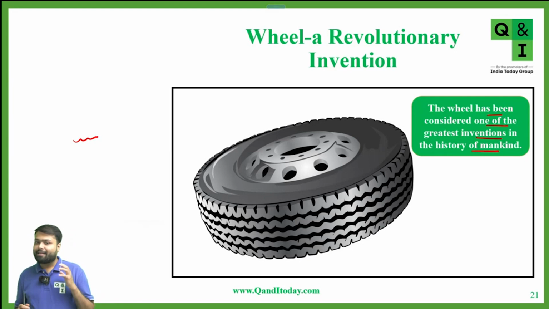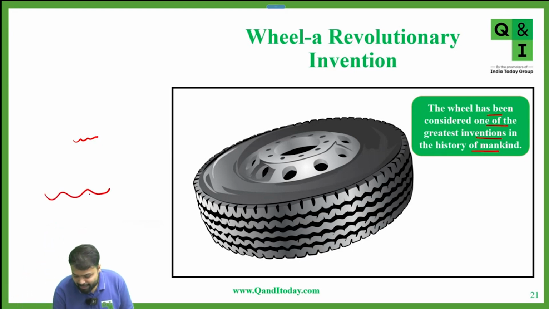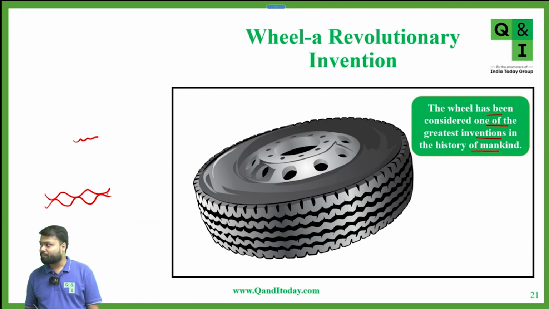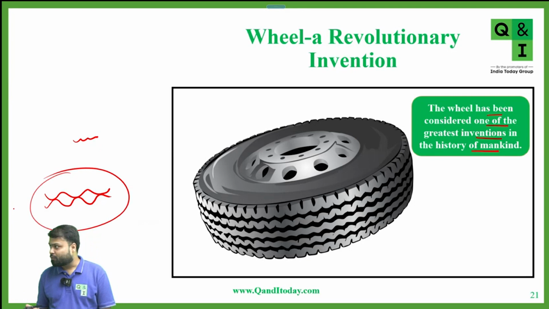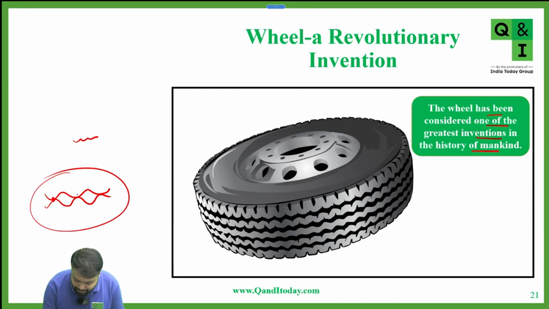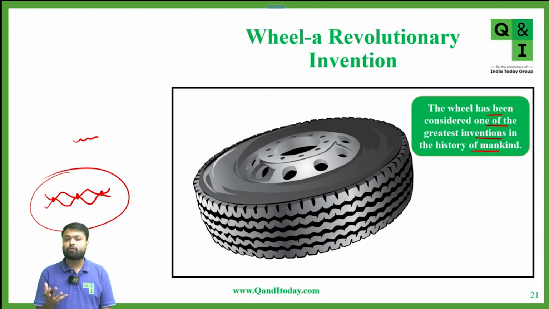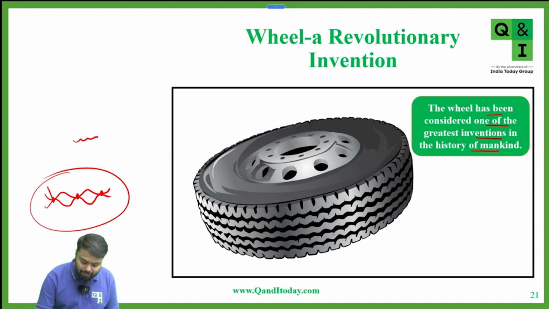But sir, where does friction come from? In the next class, I will tell you this. As we know, the surfaces in contact have some irregularities. Yes or no? Yes, sir. So these are two smooth surfaces, and this is the microscopic level I'm showing you. So these are the points of contact. And when there are points of contact between the two surfaces, there is some force acting between these two surfaces. Yes or no? Yes, sir.